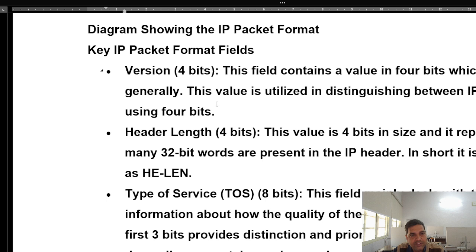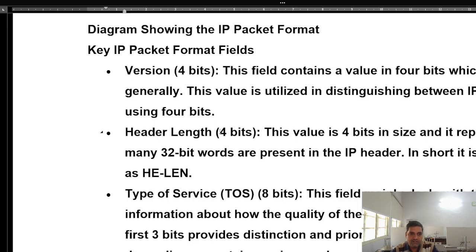Now students, this is the version field, 4 bits. This field contains a value in 4 bits, which for IP version 4 is always 0100, meaning 4. If it is version 6, it will be 0110. So this value is used to distinguish between IP version 4 and IP version 6 using 4 bits.